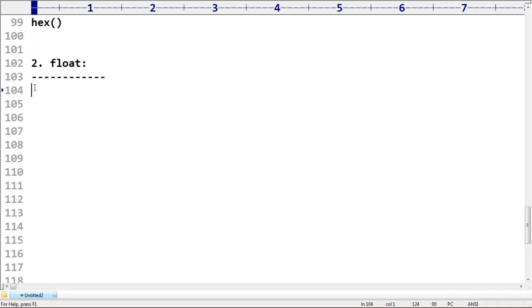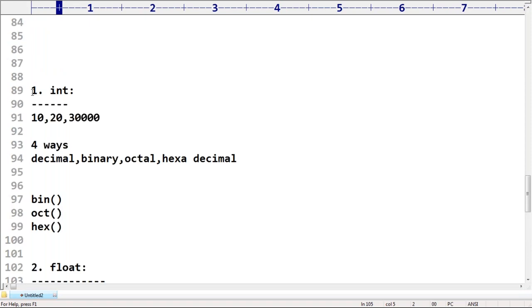Next, we have to talk about float values, right? Sometimes our programming requirement is to represent a dollar value or a diesel price, so decimal points must be required. For example 123.45, 123.67 or 65.6. Numbers with a decimal point you can't represent by int; compulsorily we should go for float type.